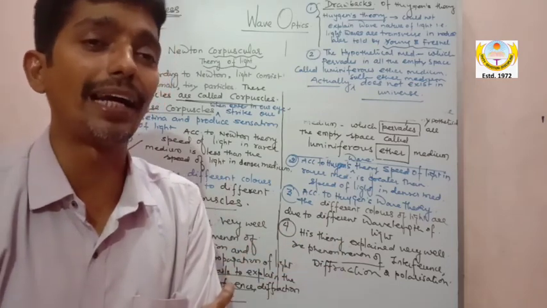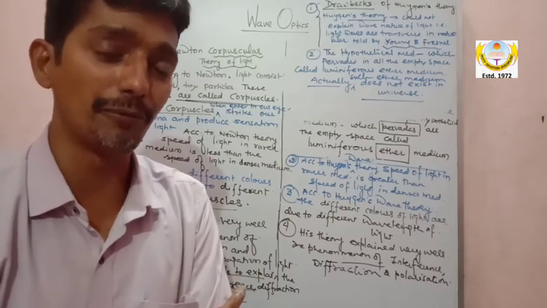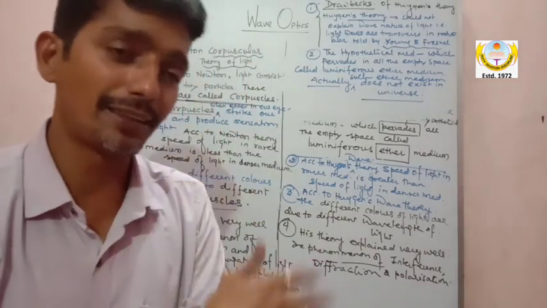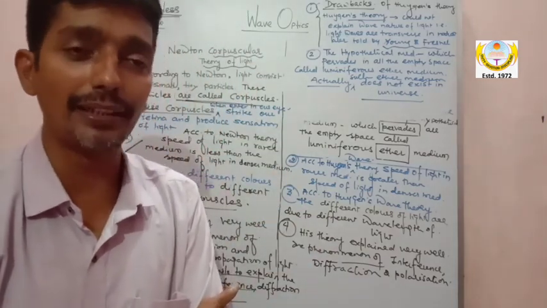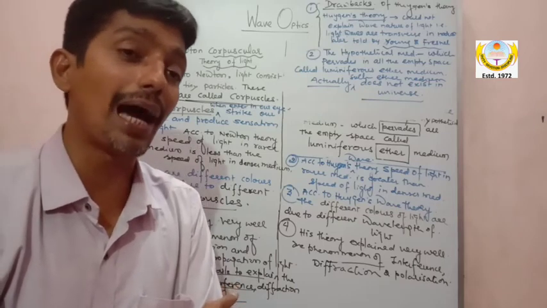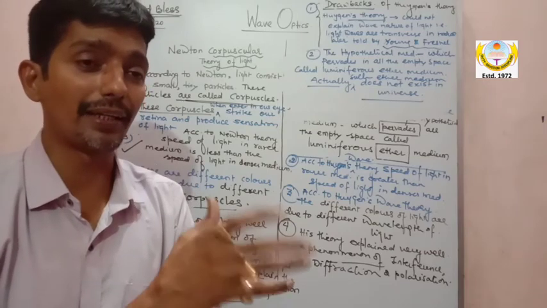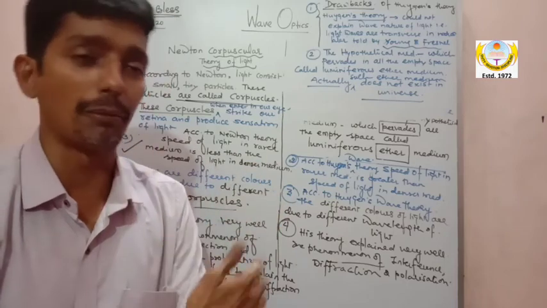It does not require any medium for its propagation. It is independent of medium while propagating through space or through any part. It does not require any medium, because light consists of electric and magnetic oscillations. Am I clear? So we will deal with this, that is, electromagnetic.